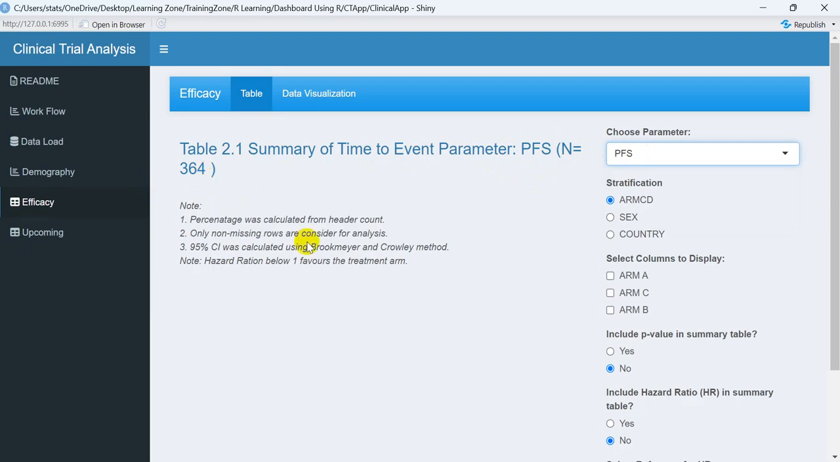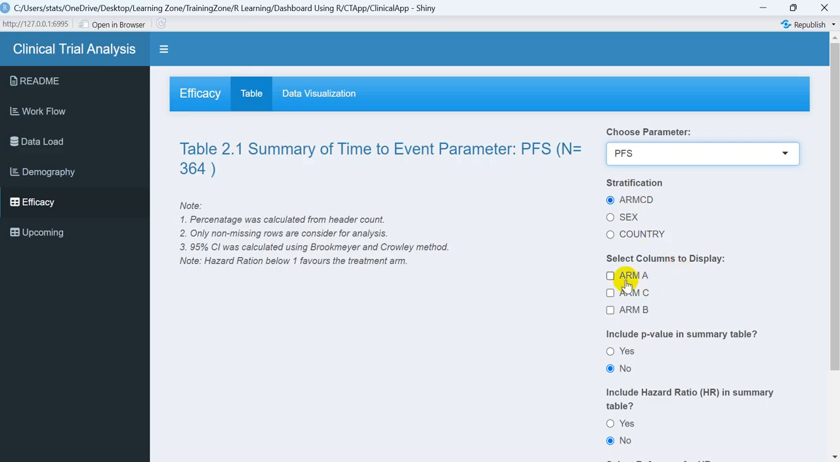Now again I will select the stratification variable. I can select the stratification variable as RMCD, sex and country. Any of the variables can be selected, but for now I have restricted it to only these three stratification variables. But for sure, at the customization level you can utilize any stratification variable as per your requirement.